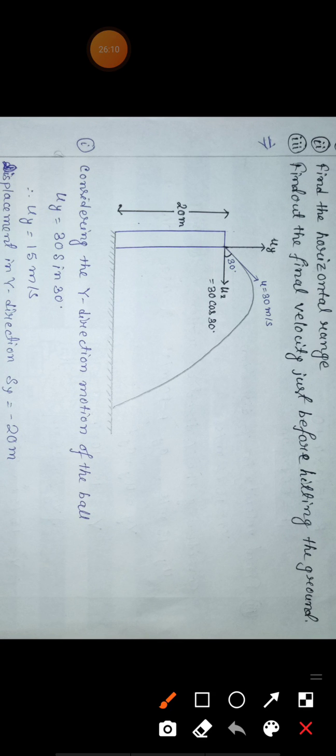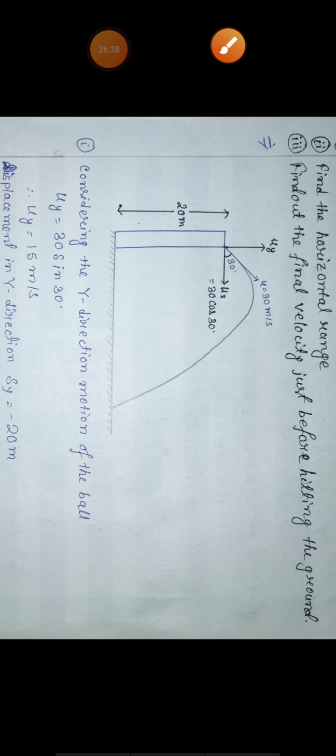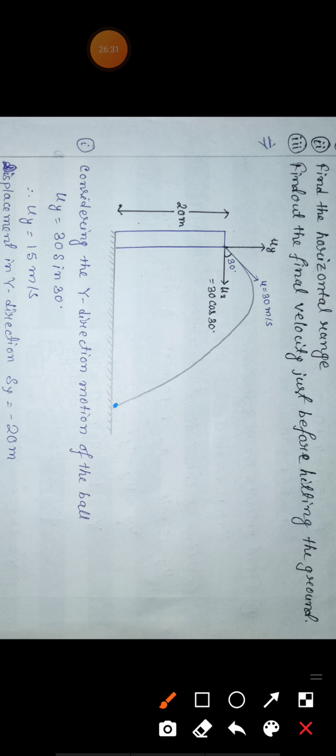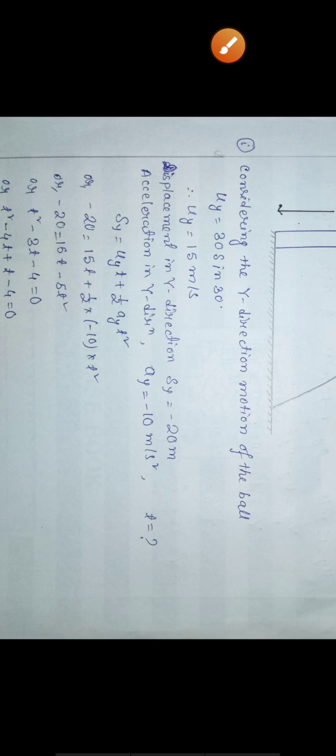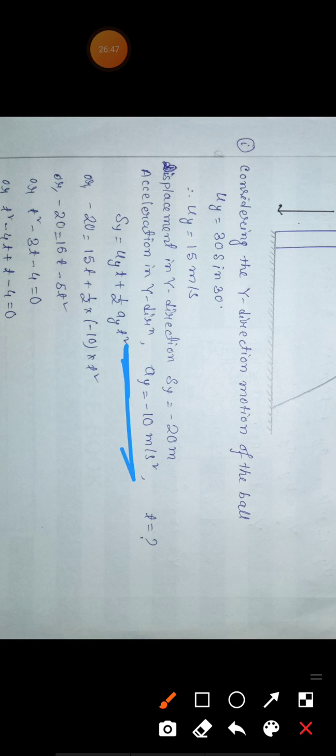Now don't get confused. You will say, sir, the ball is going upward and then going downward. So in which direction is the displacement finally? Downward direction. Displacement does not depend on the path, it depends on the final position. So the final position is this one. The net displacement is actually this line, but the displacement on the y axis is this 20 meter in the downward direction. Downward direction means minus 20. And obviously there is an acceleration in the y direction, and that is minus 10 meter per second square.